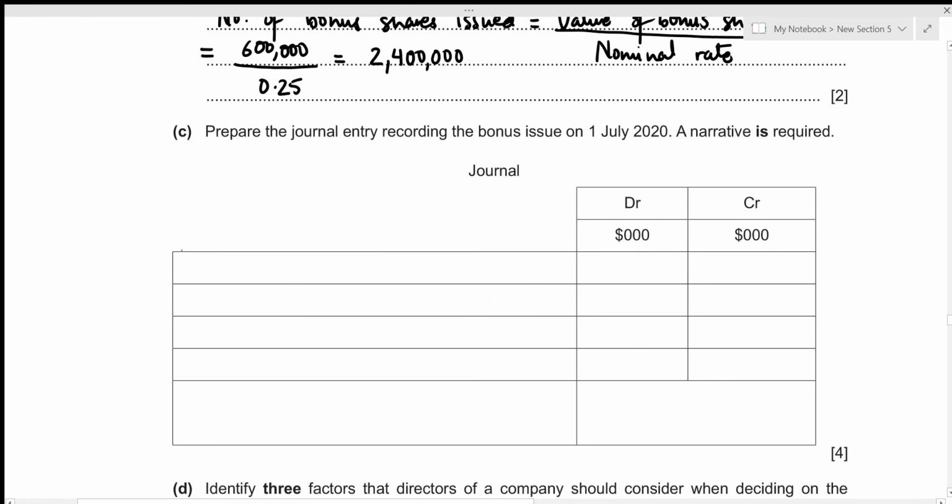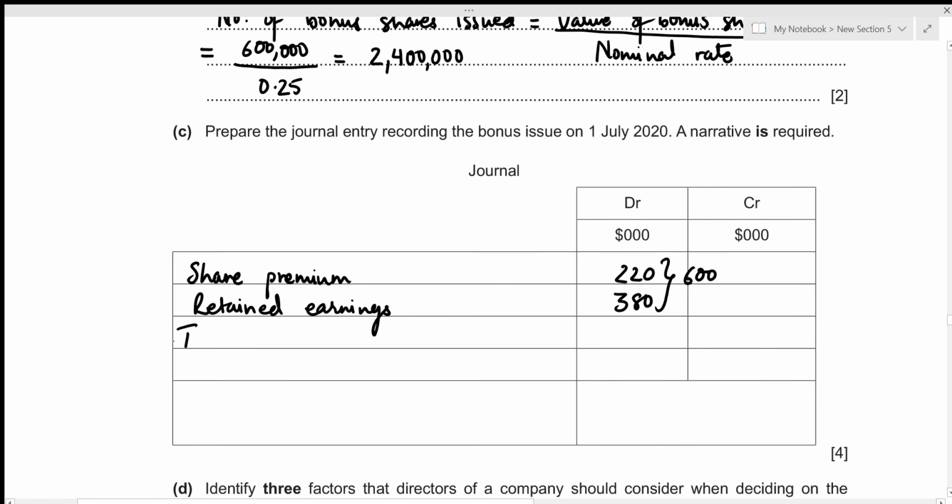So we first have the share premium, and it had the value of 220. Next, we have retained earnings. So retained earnings, we had the remaining balance, which is of 380. Then that makes us the total of 600, right? And we issued the share capital of 600. So that's going to be issued share capital on the credit side. This has a balance of 600 as well.